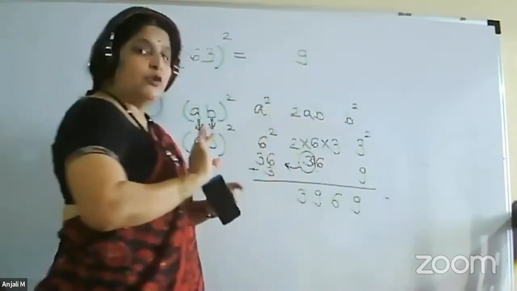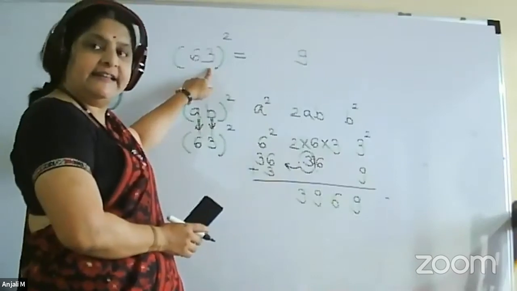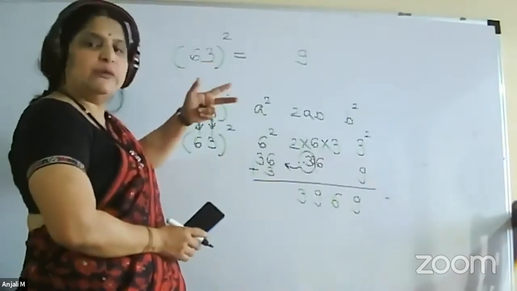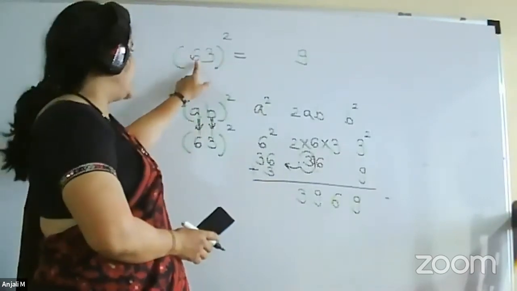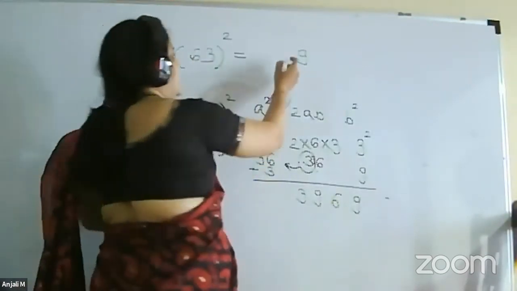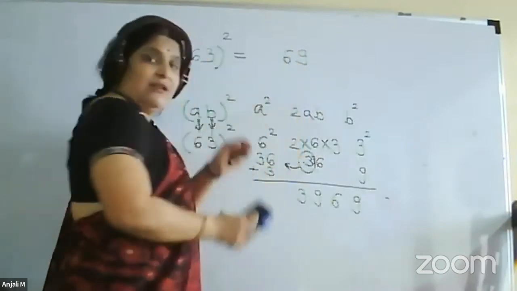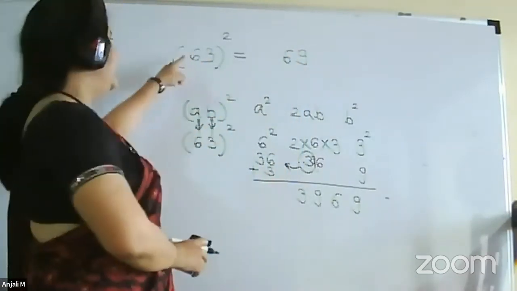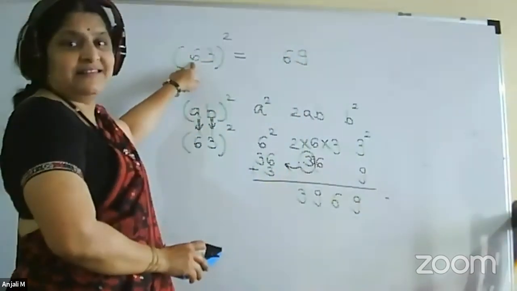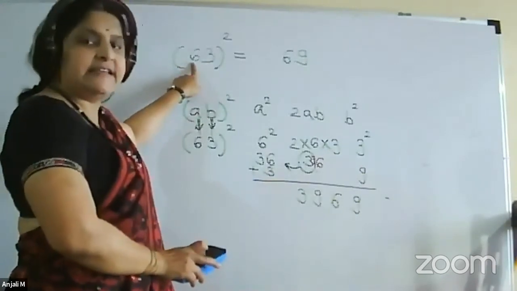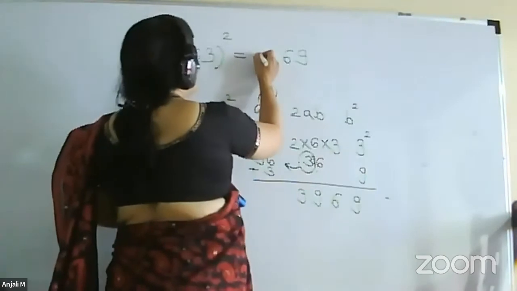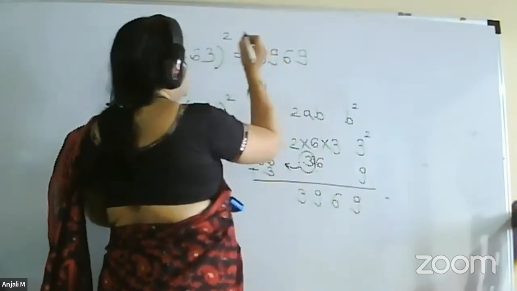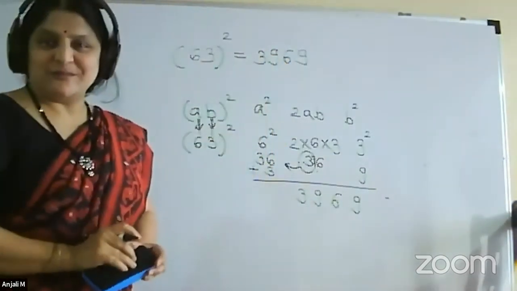No carry. Then 2ab, multiply the number 6 into 3, 18. 18 into 2, 2ab, so 18 into 2 will be 36. So we have to write 6 here. 3 will be the carry. Then 6 square. 6 square is 36 plus this carry 3. 36 plus 3 gives you the answer 39. So this will be the procedure.